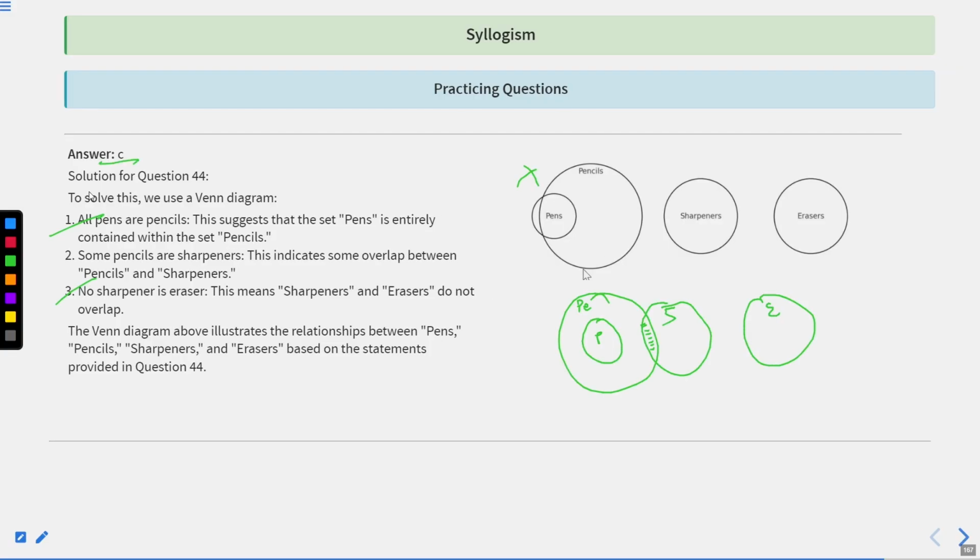Very easy question, I suppose. It was an easier question to solve in comparison to questions 43 and 42 because there were complications in regards to the subject and predicate. Here the subject has been mentioned first and in the conclusion also the subject has been mentioned first. So it was an easier take for all the students, and also for making you people understand why the subject and the predicate have to be kept in mind whenever we are solving syllogism.